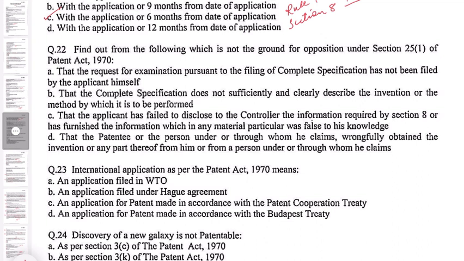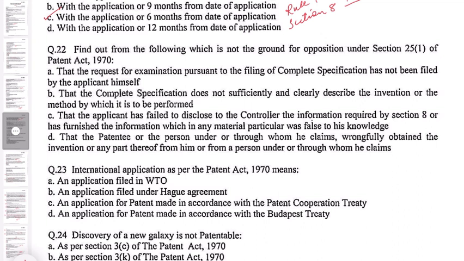C. That the applicant has failed to disclose to the Controller the information required by Section 8 or has furnished the information which in any material particular was false to his knowledge. D. That the patentee or the person under or through whom he claims wrongfully obtained the invention or any part thereof from him or from a person under or through whom he claims.